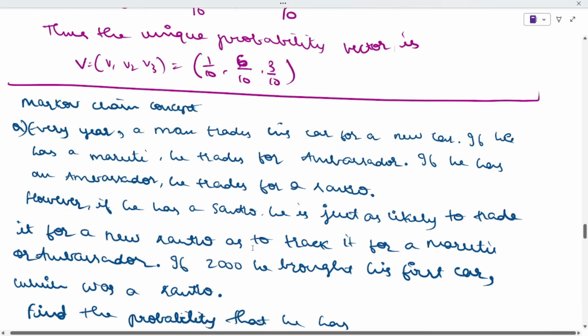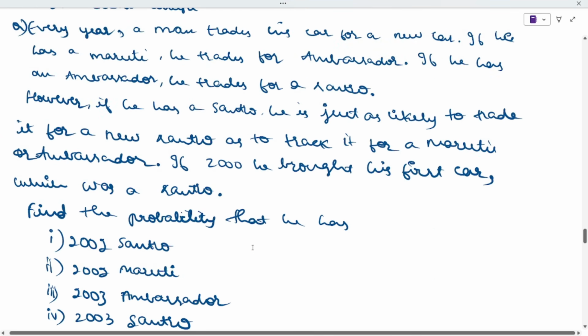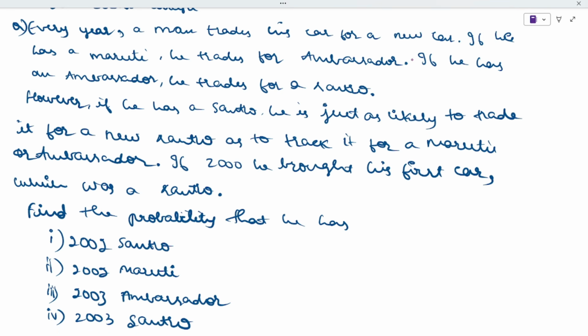Now the next question is about the Markov chain. Every year a man trades his car for a new car. If he has a Maruti, he trades for an Ambassador. If he has an Ambassador, he will trade for a Santro. However, if he has a Santro, he is just as likely to trade for a new Santro as to trade it for a Maruti or an Ambassador.